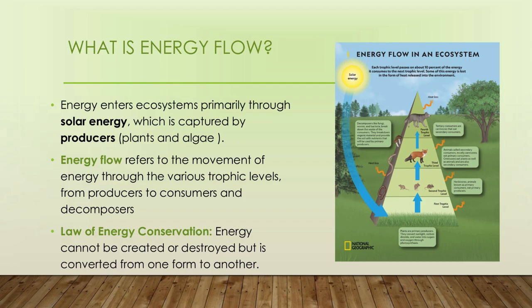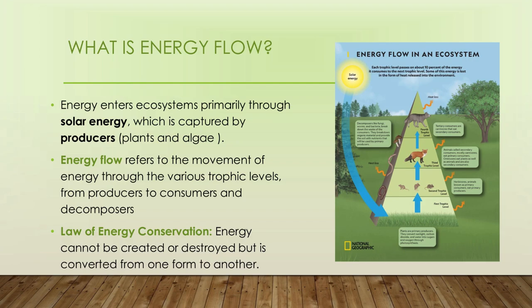Primary producers are green plants or algae. They can trap solar energy and synthesize their own food, so they are known as producers or autotrophs.